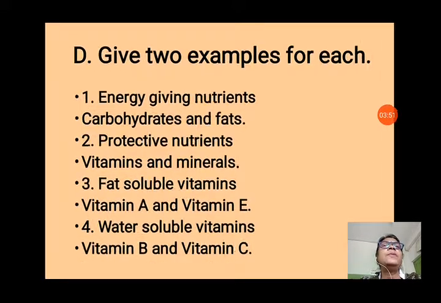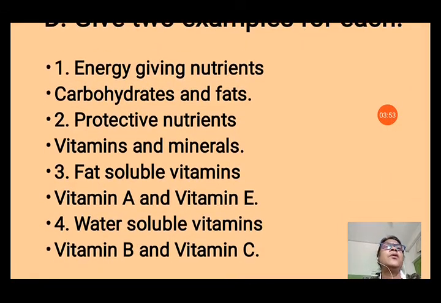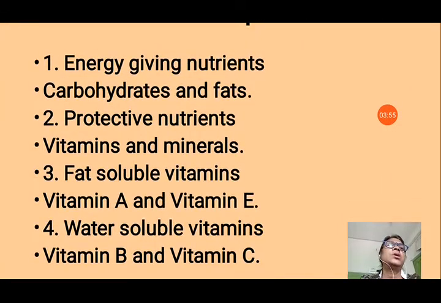Question number D. Give 2 examples for each. First is energy giving nutrients. So energy giving nutrients are carbohydrates and fats that give us energy. Protective nutrients. Vitamins and minerals are protective nutrients because they protect us from various diseases.